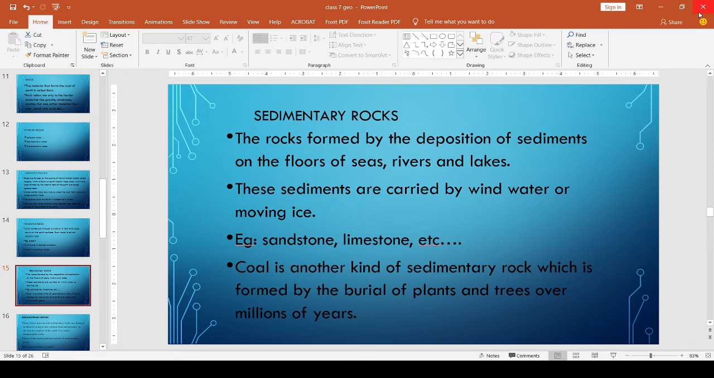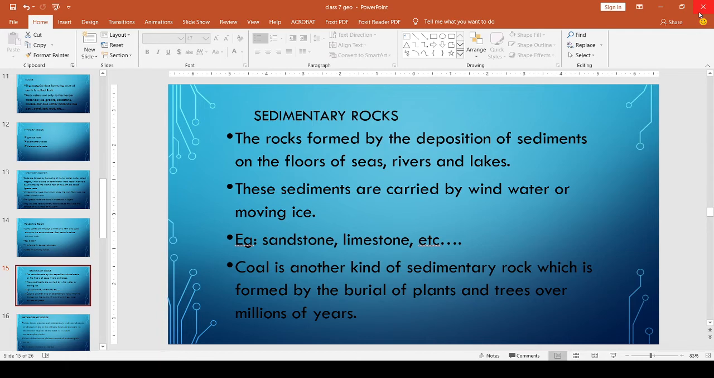Then coal. Coal is another kind of sedimentary rock. You know how coal is formed? By the remains of plants and trees. These remains of plants and trees are buried in the soil, and after millions of years, they become coal. So coal is another kind of sedimentary rock.